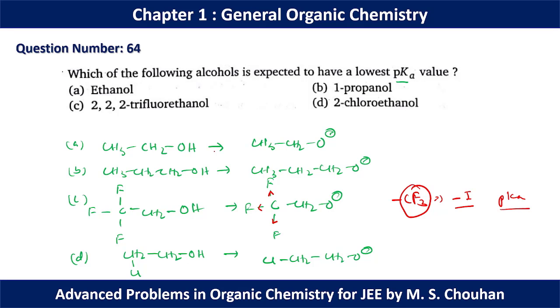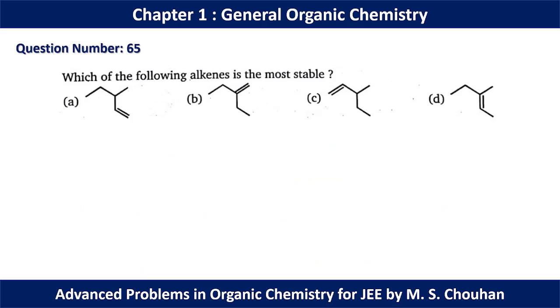So between A, B, C, D, these four, C will have the maximum acidity, maximum Ka value, but the lowest pKa value. That's why for question number 64, option C should be the correct option.